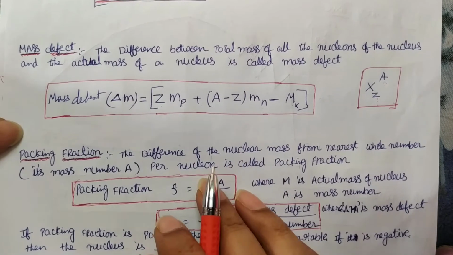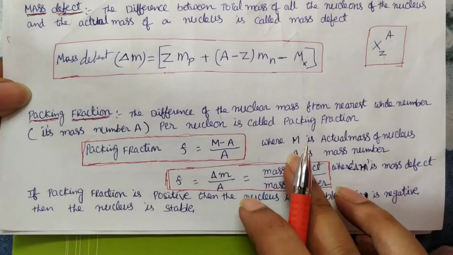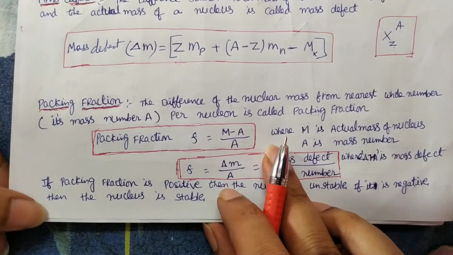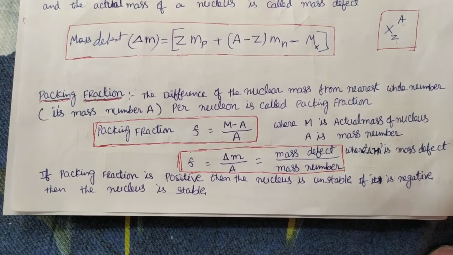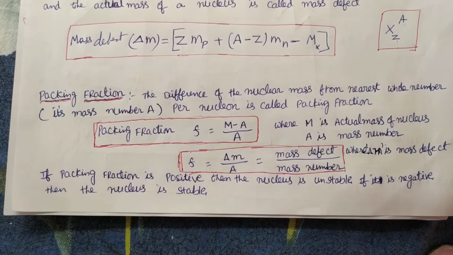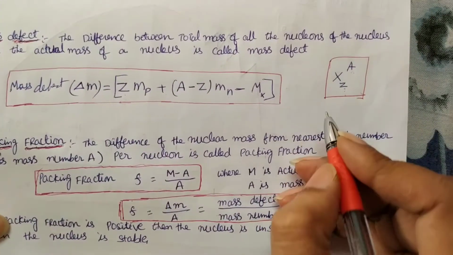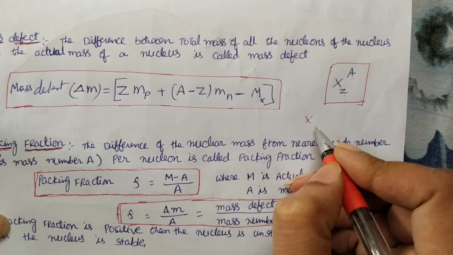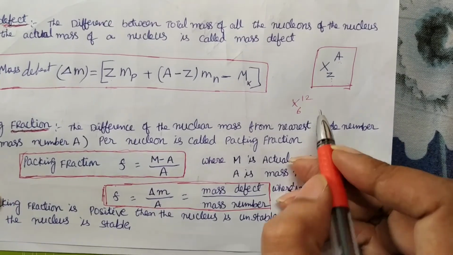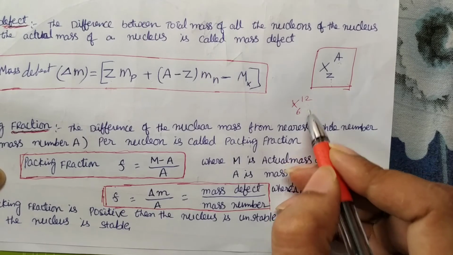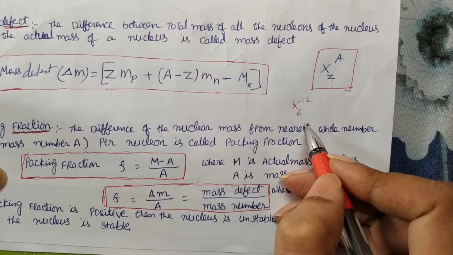Next, packing fraction. A simple definition: on average, how much mass each nucleon loses. For example, take carbon-12, X with 6 and 12. How many nucleons are there? 12 nucleons, 6 protons and 6 neutrons.